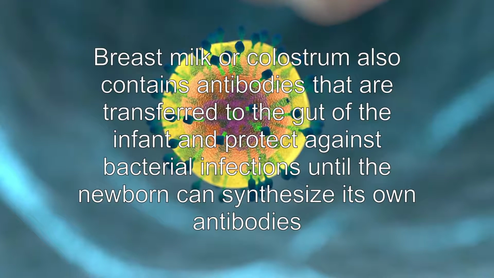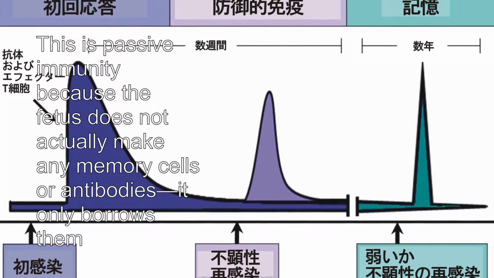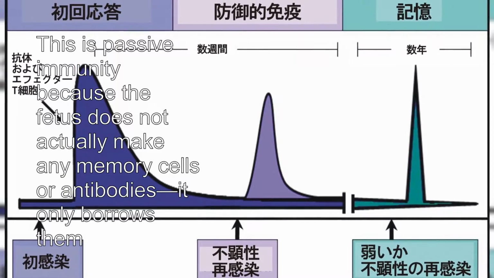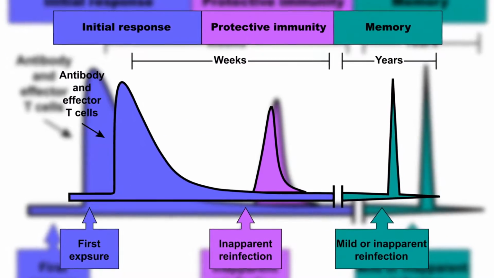This is passive immunity because the fetus does not actually make any memory cells or antibodies, so it only borrows them. This passive immunity is usually short-term, lasting from a few days up to several months.